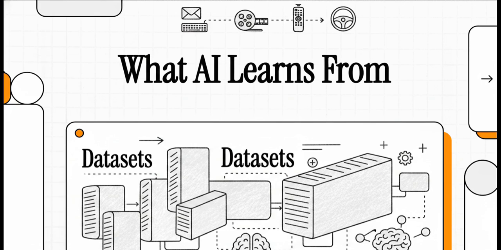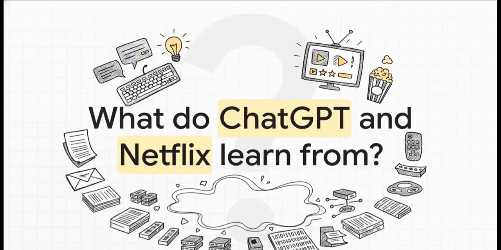It's writing our code, it's recommending our movies, it's even helping drive our cars. But beneath all that modern magic, there's actually a fundamental ground truth driving these incredibly complex systems. So today, we're dissecting the core foundational building blocks of artificial intelligence to see exactly what makes the machine tick. By the end of this explainer, you're going to see how AI digests reality. And honestly, it's a lot more systematic than you might think. Okay, let's dive into this.